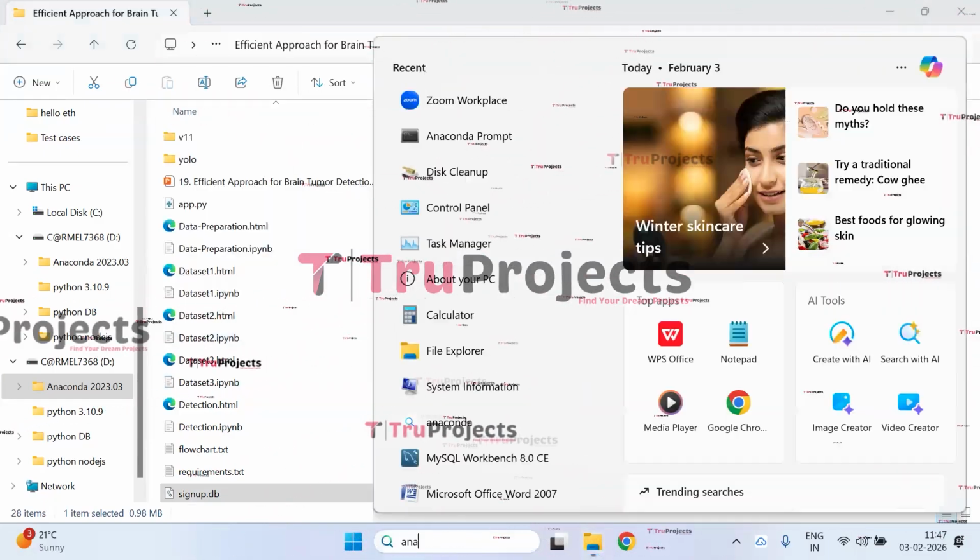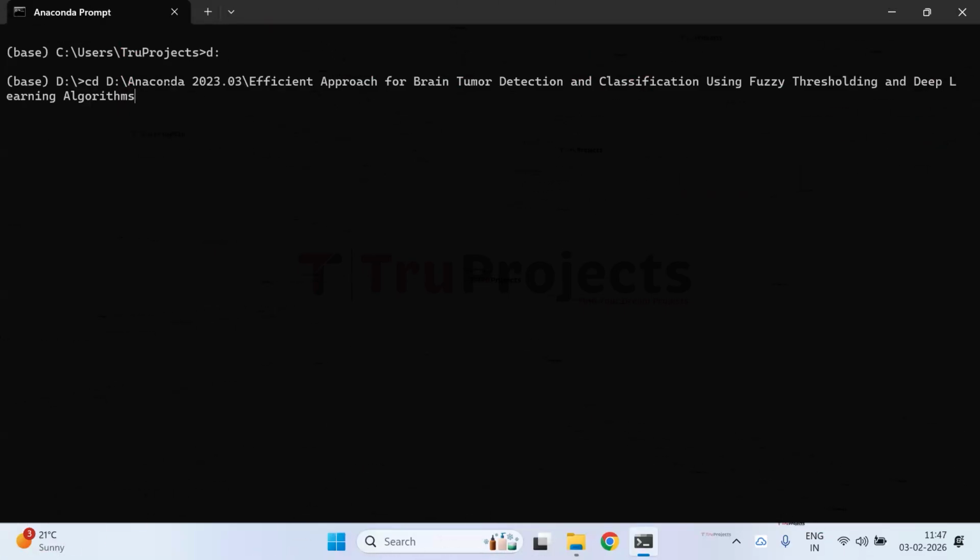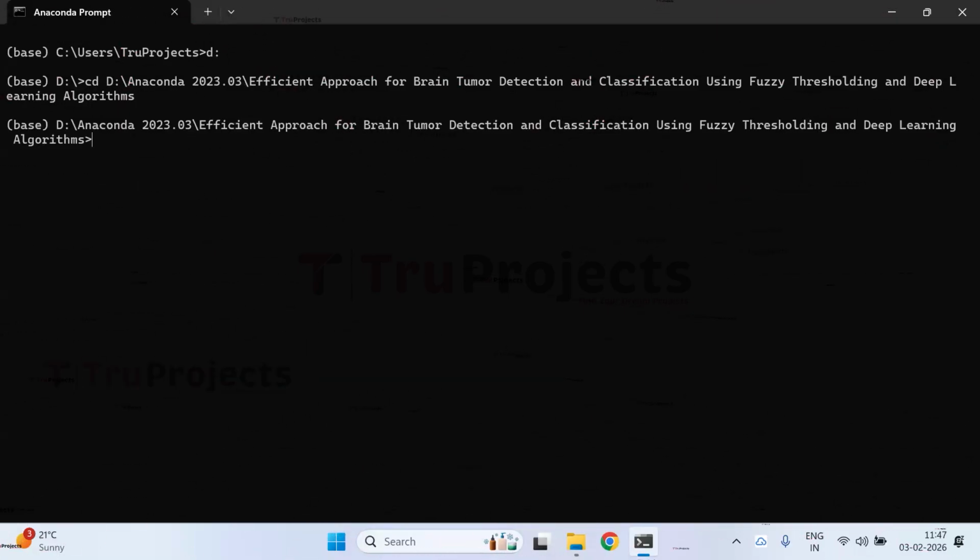Then open Anaconda prompt. Use the command cd followed by a space and paste the copied path. This command is used to change the current directory to the code folder's path. Now compile the app.py file using the command python space app.py in the Anaconda prompt. This command will execute the Python script and perform a runtime check for any syntax errors or logical issues.